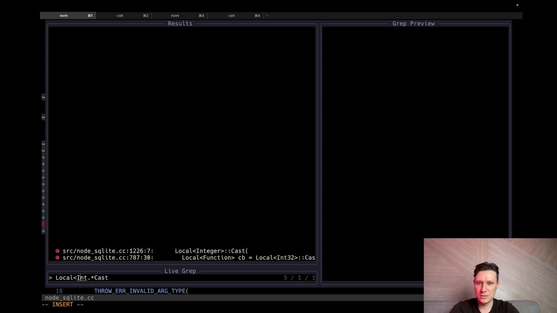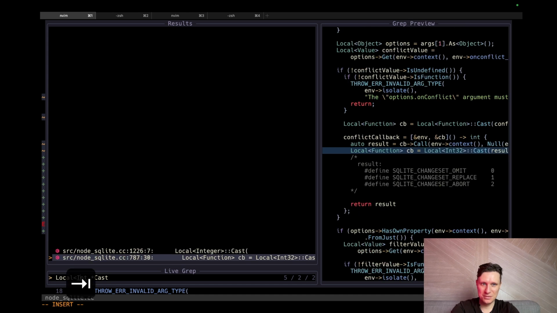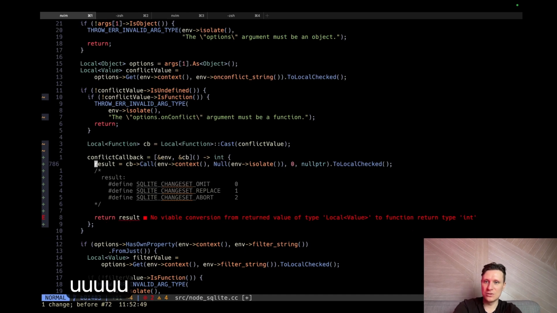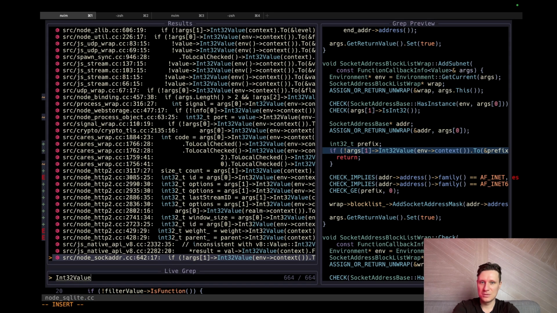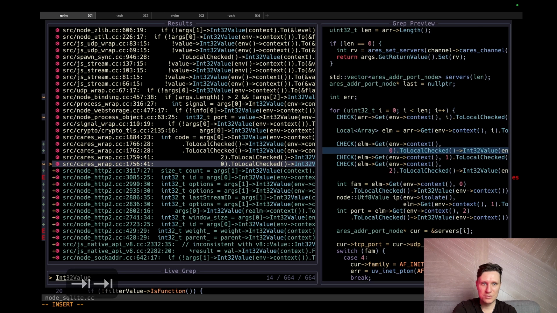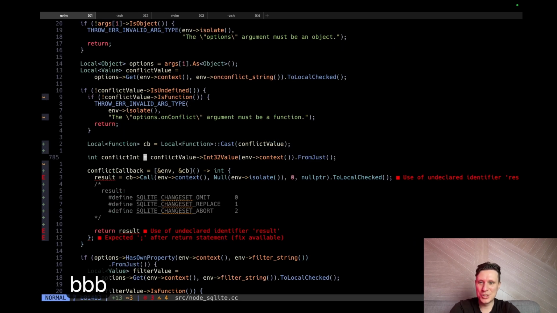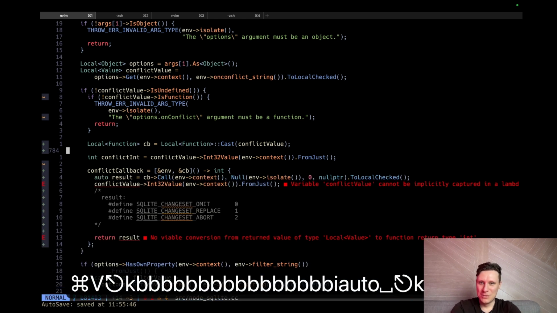Maybe like this. The only time they cast like this is here. It's not a very popular way of casting to int. So somehow they use this one. Is this one popular? Oh, this one is very popular, yeah. Int32 value. So somehow this is the most popular way of casting to int in this code base. I don't know why, but we will repeat what we see around.